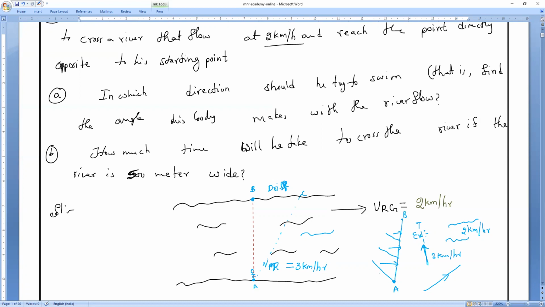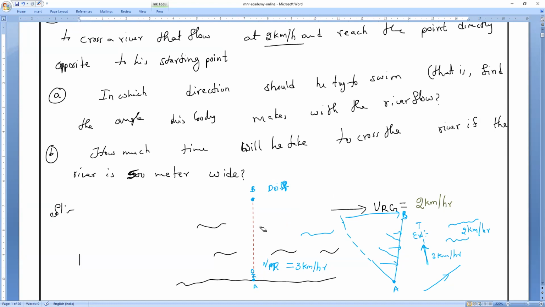Everybody? All of you? So he is trying to swim in this way, but due to the flow of the river, this person is reaching to this point. Is it right or wrong? Please, all of you. So he has to swim towards the left or towards the right? This is my left, this is my right. So which direction does he have to swim? I want to know.